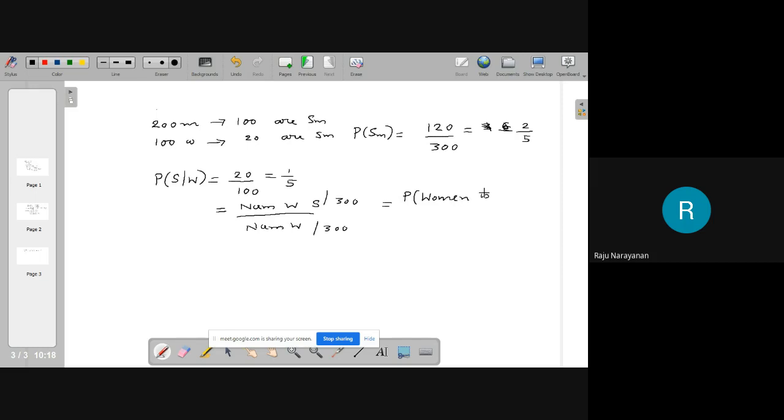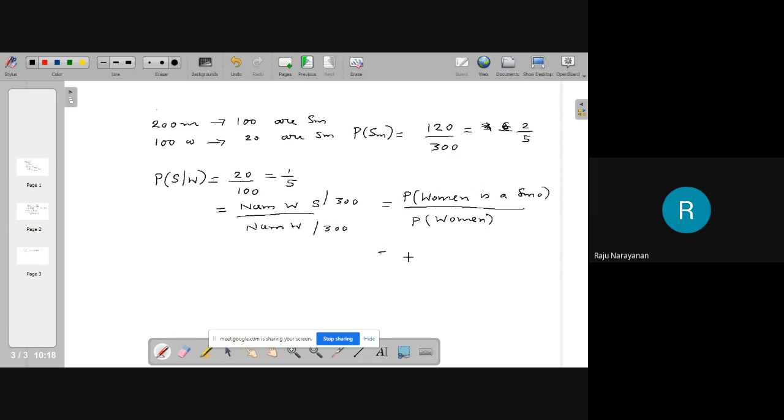Probability that a woman is a smoker divided by number of women by 300. This is the probability that the selected person is a woman: number of favorable cases by total number of cases. What is the probability that a woman is a smoker?